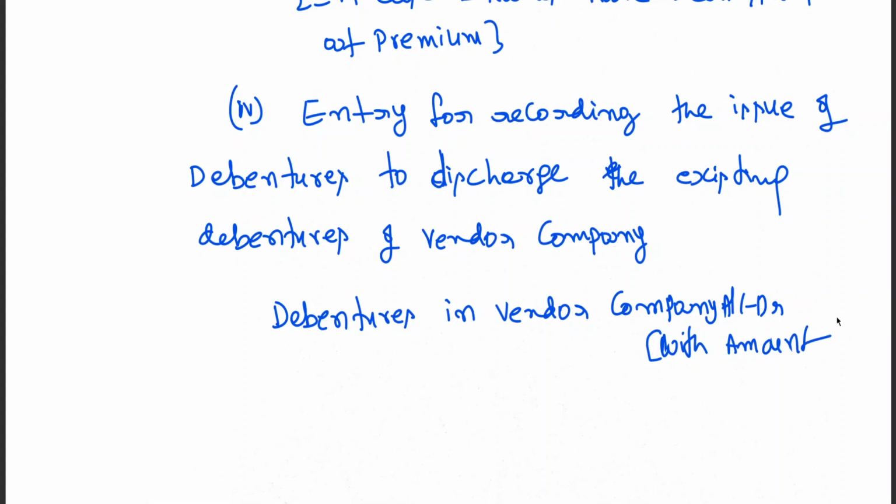With the amount of debentures of whom? Vendor company. Okay.